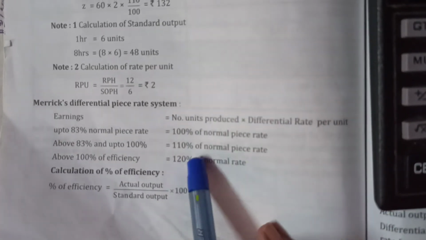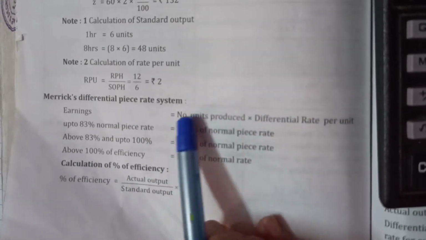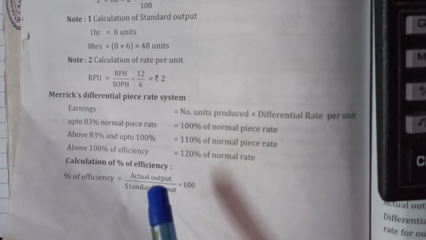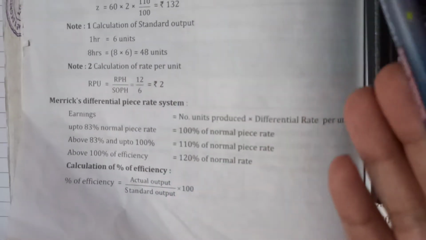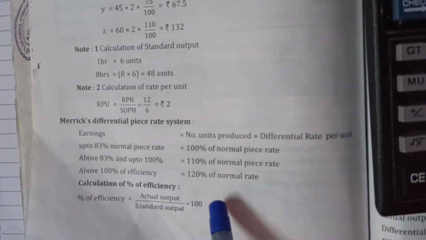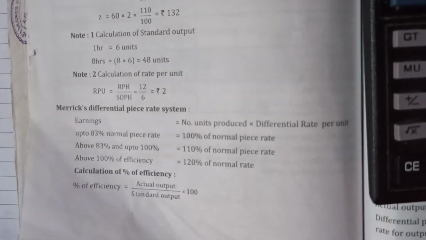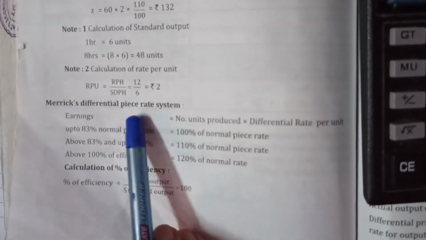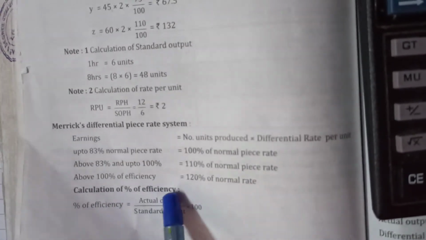How are we going to calculate this? Before that, we have to know under which category the employee falls. X will fall under 100, or Y will fall under 100, or Z will fall under 100. This we will get to know whenever we calculate the percentage of efficiency. So the first part, whenever you are going to calculate Merrick's differential piece rate system, you have to first complete the calculation of the percentage.